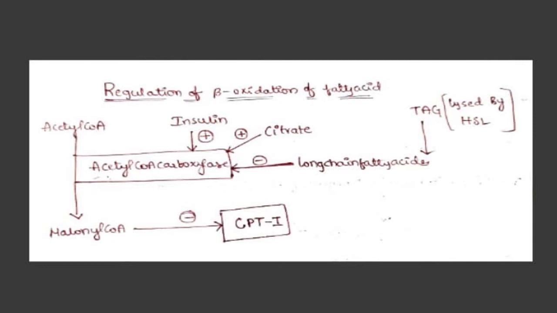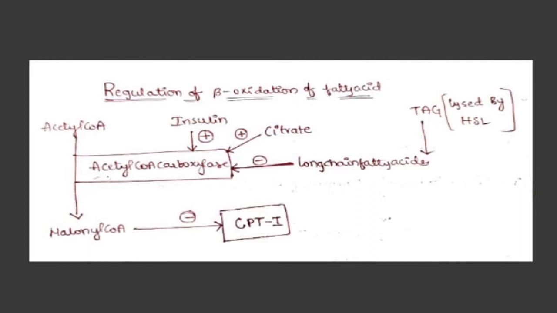Hyperglycemic hormones like glucagon, cortisol and epinephrine, which are released during the fasting state in response to reduced glucose, will activate hormone sensitive lipase, which is present in the adipose tissue. This hormone sensitive lipase, activated by hyperglycemic hormones, now acts on the triacylglycerols within the adipose tissue and converts the TAG into glycerol and fatty acids. These fatty acids now enter the circulation, and long chain fatty acids will inhibit acetyl coenzyme A carboxylase.